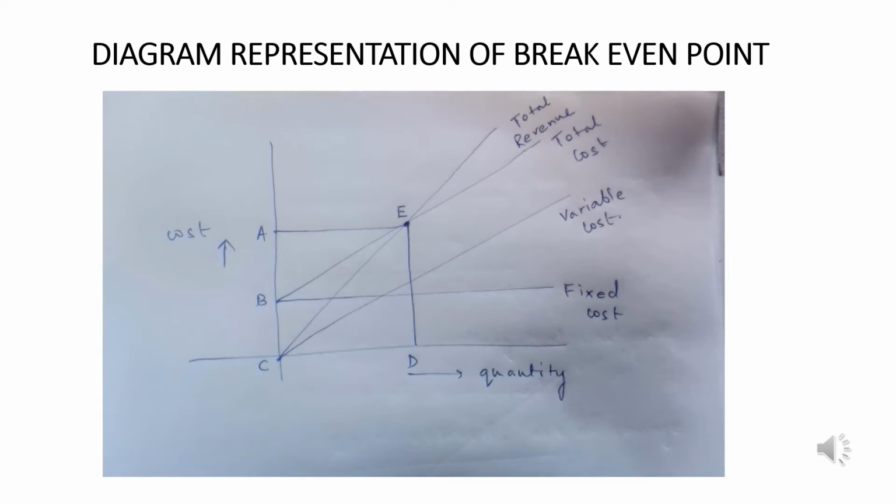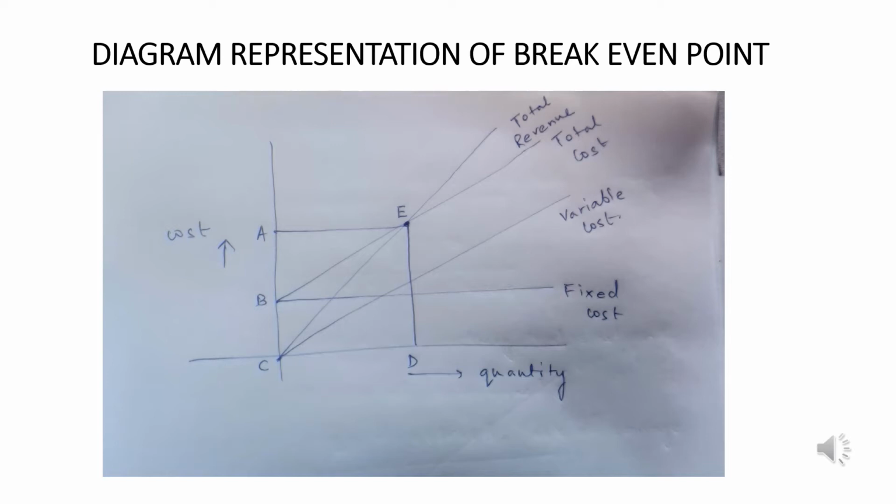The total cost line is the summation of the variable cost line and the fixed cost line. It has the starting point of the fixed cost line but the nature of the variable cost line.